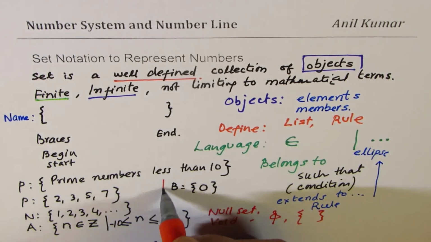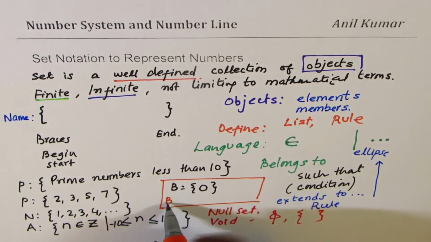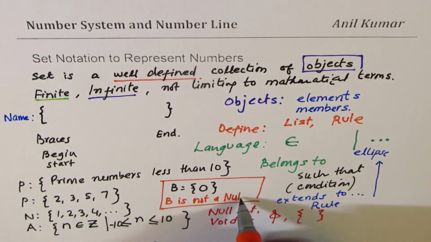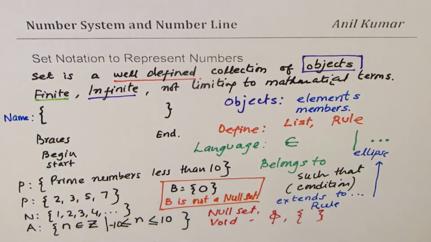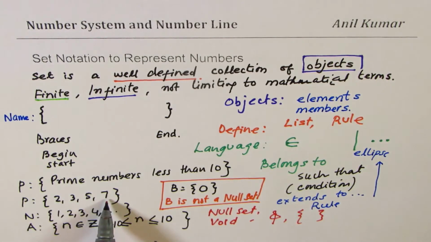So this B is not a null set. It has one element. Sometimes you have to figure out how many elements are there. So in P we have 1, 2, 3, 4 elements, okay? And in B we have one element, and in the null set we don't have any element, no elements at all. Is it okay? So I think that is enough.